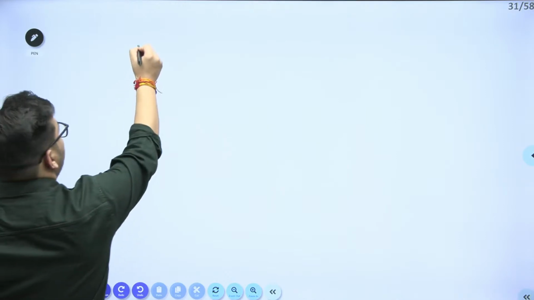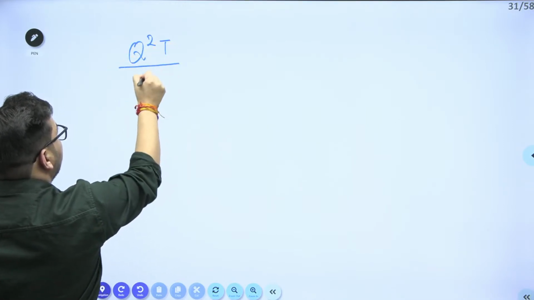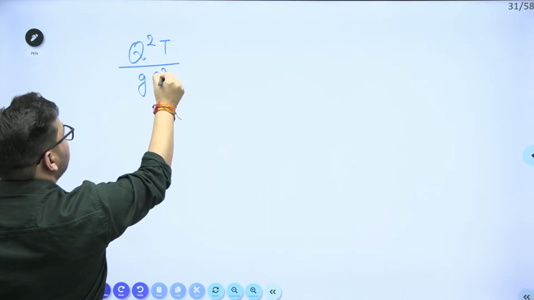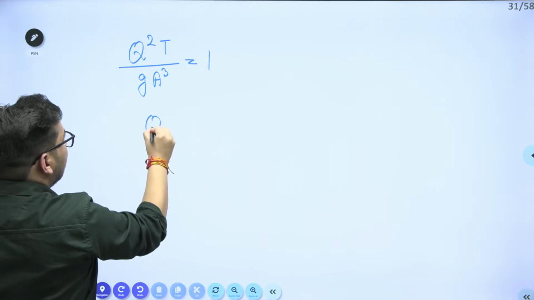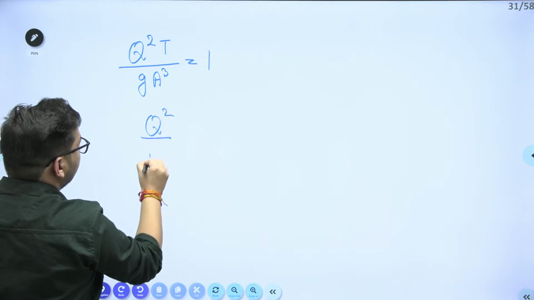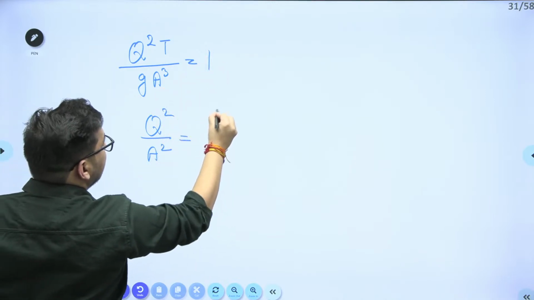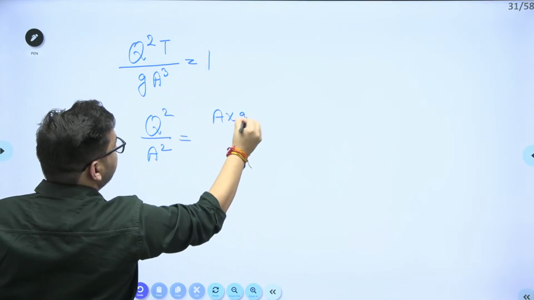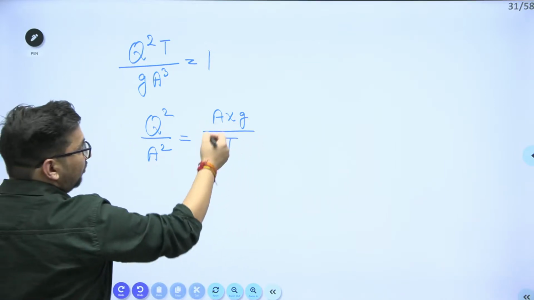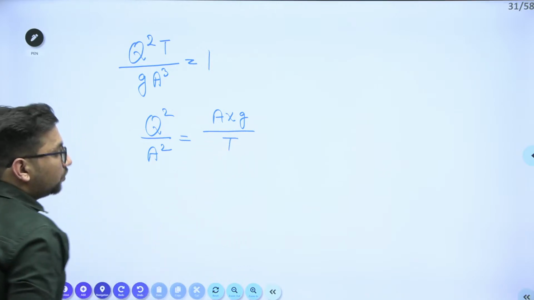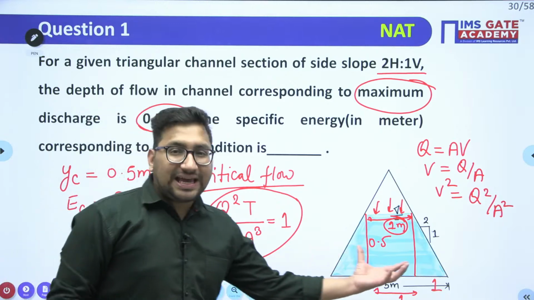So for critical flow, I know that Q square T upon g A cube is equal to 1. This Q square upon A square will be equal to A into g by T. Top width we have already calculated; it is equal to 1. What will be the area of flow? Can you tell me?